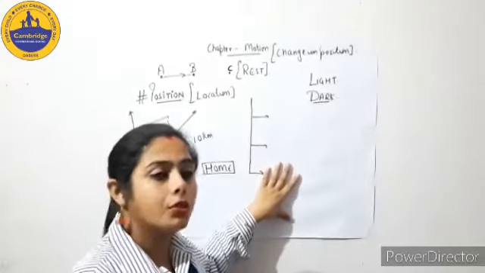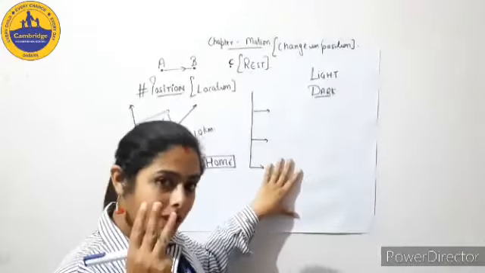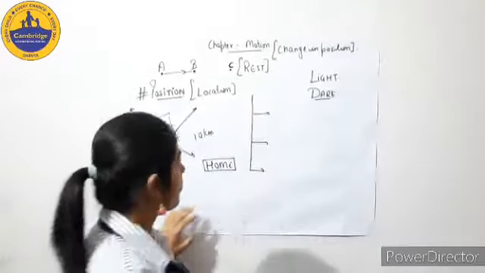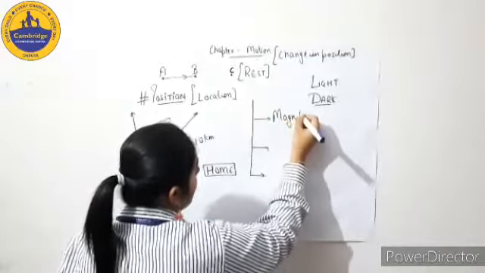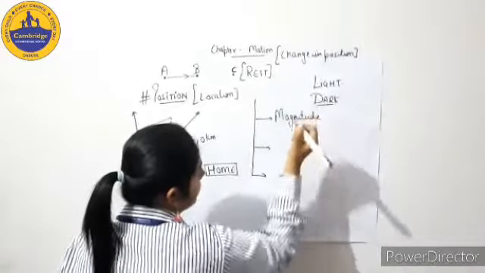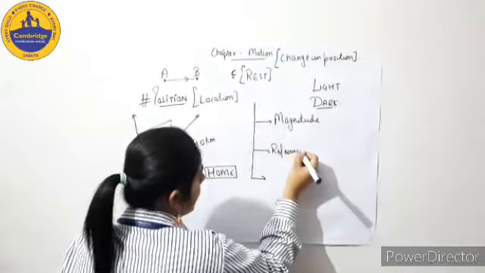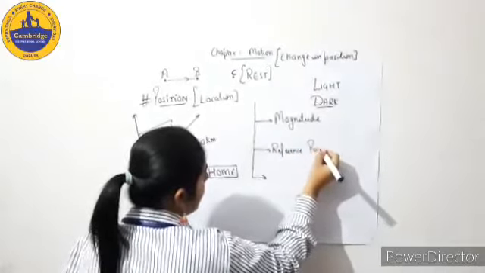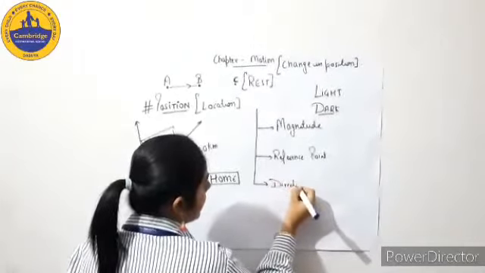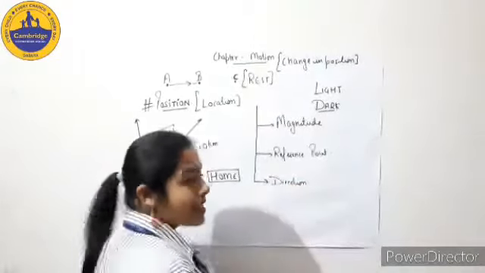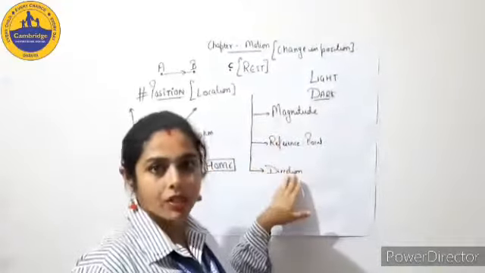So whenever you have to talk about position, you have to locate any object, you have to keep 3 things in your mind. First is magnitude, second is reference point, and third is direction. The terms are again new to you, so I am going to explain each one in detail.